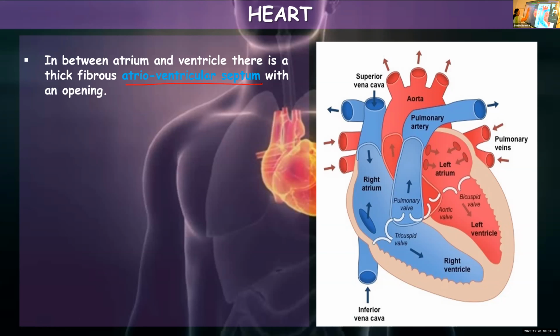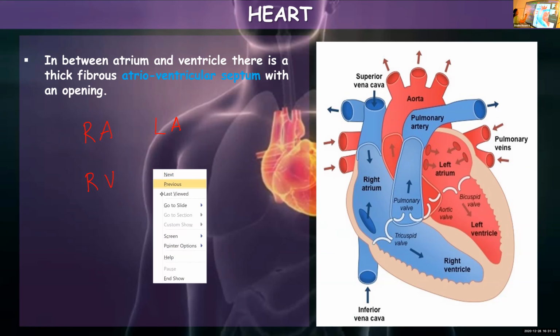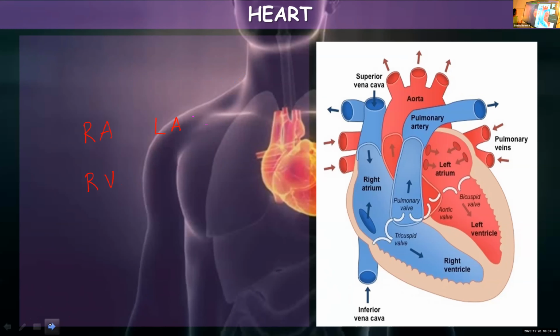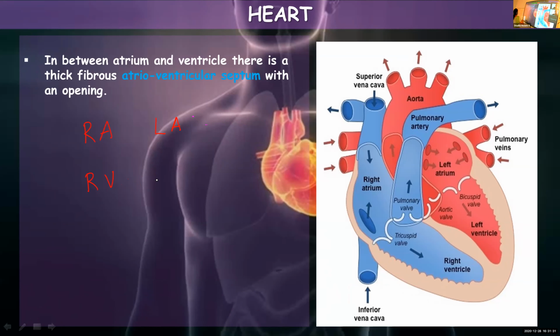Here there is an opening, whereas between right atrium, left atrium, right ventricle, left ventricle, here there is septum, and here also separating them there is septum, and here also you can find septum.